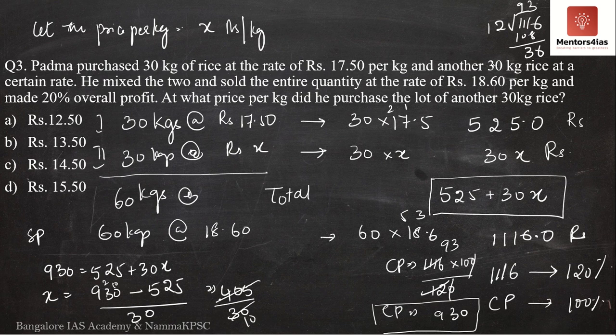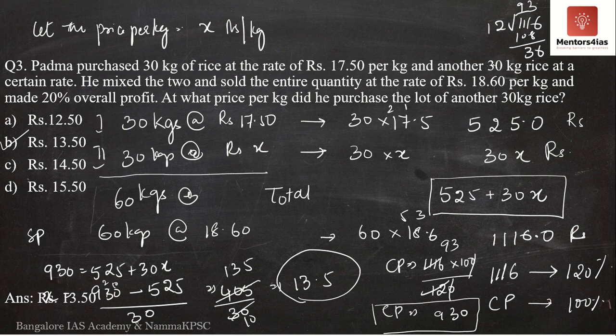So 3 10s are 30, 3 1s are 3, 3 3s are 9, 3 5s are 15. So it is nothing but rupees 13.5, because 135 divided by 10 is rupees 13.5. The correct option is option B. The correct answer is rupees 13.50 paise.